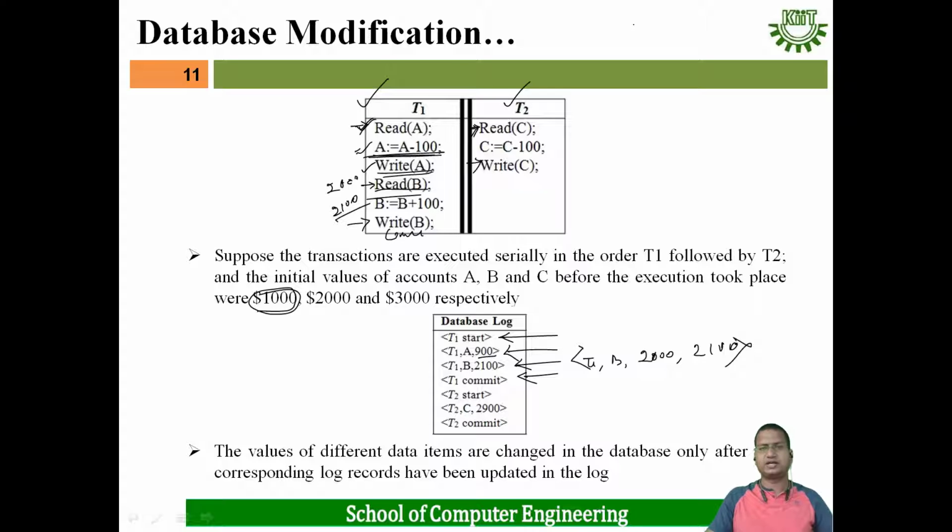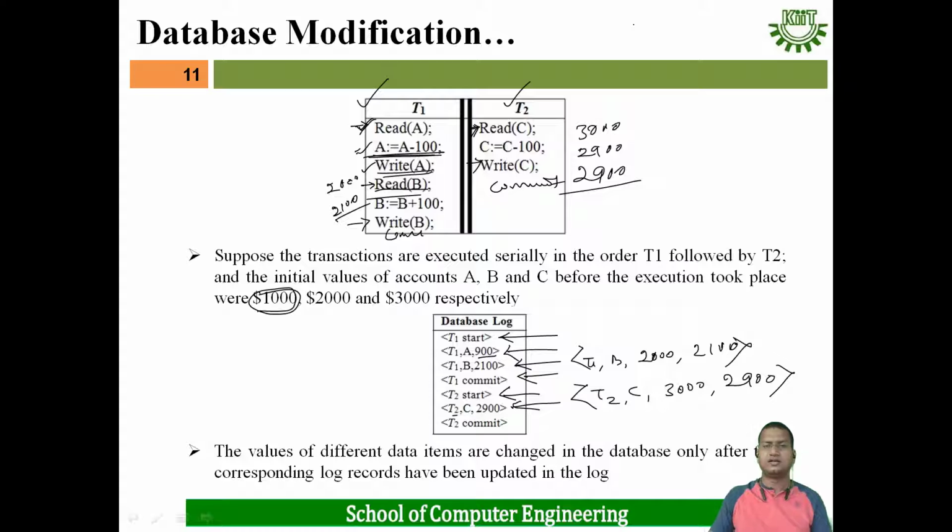Similarly T2 has to be executed, so first we insert a record, T2 start. Then it reads the C value, suppose C is 3000, then 3000 minus 100 is 2900. Then write C means 2900 has to be written, so T2 C 2900, or T2 C, previously 3000, now 2900. In this way also you can put the record in the log file. Then T2 has completed, that means the commit statement is there, then T2 commit.